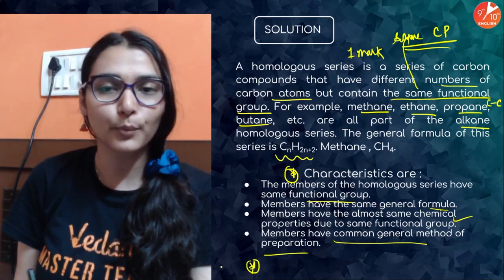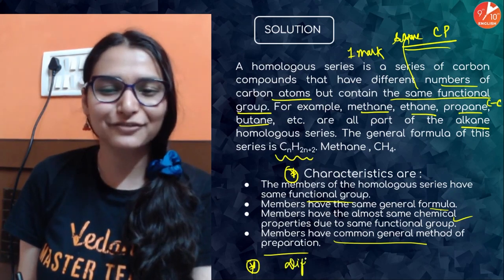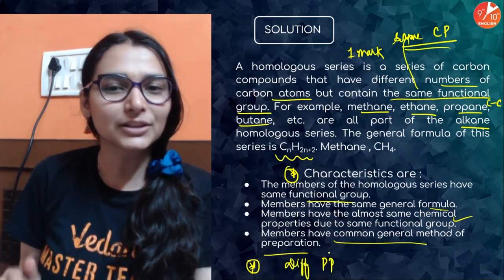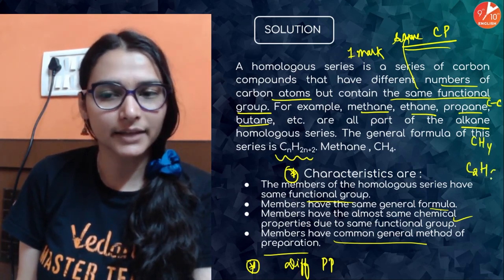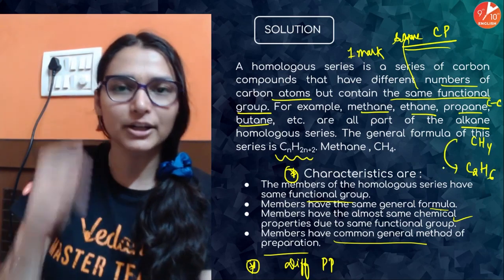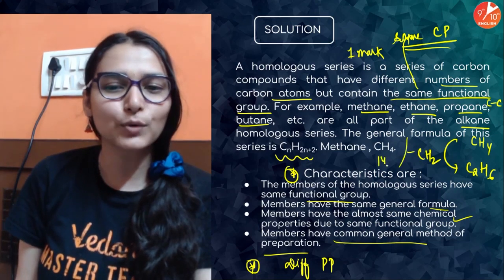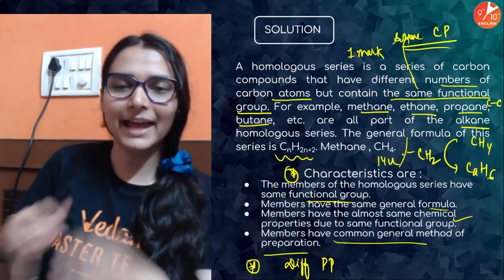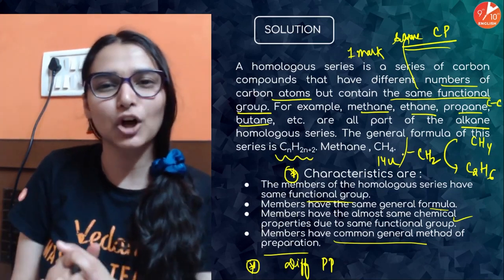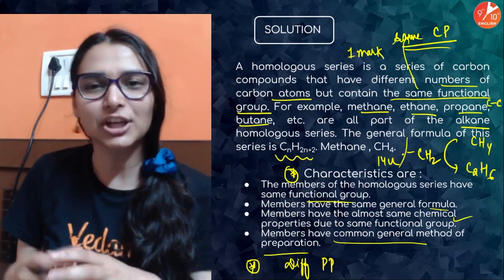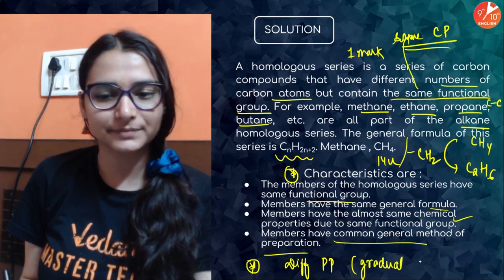One very important point, there is a gradation in physical properties, है ना? Different physical properties होती है because the 2 consecutive members of homologous series, जैसे you have methane and ethane, the 2 successive members, the 2 adjacent members differ by a unit of CH2. That means a mass of 14 U is increasing on every adjacent member. So mass change होता है, that means physical properties would also be impacted, है ना? So they show gradual change in their physical property. This is an important point that you need to remember.